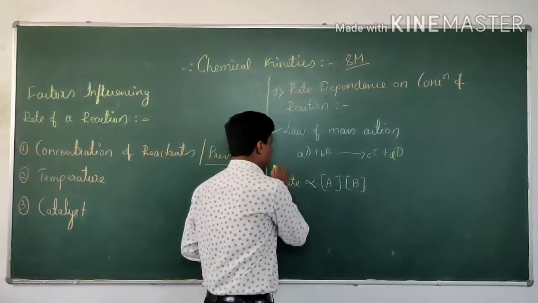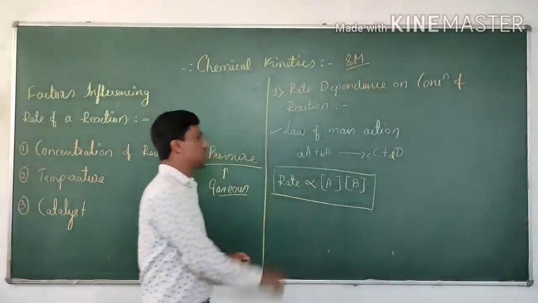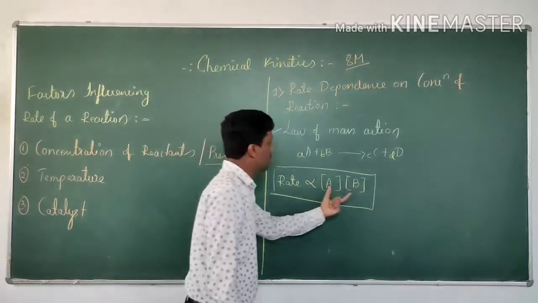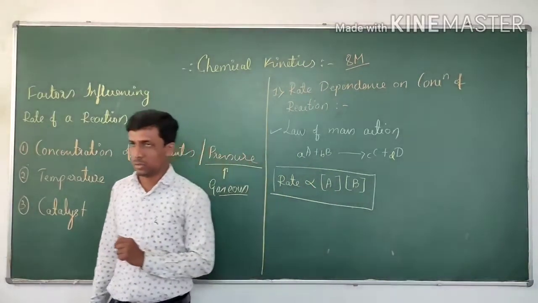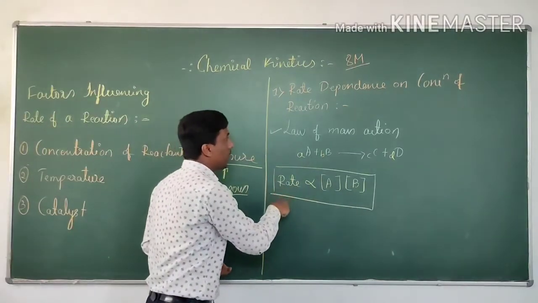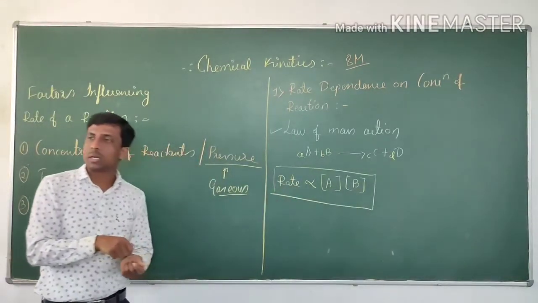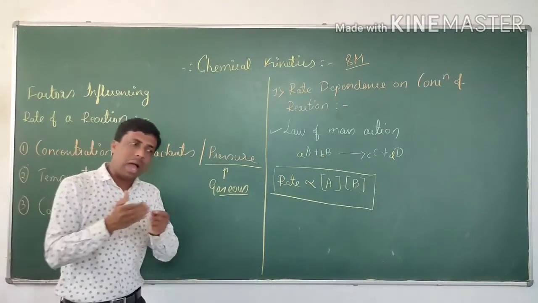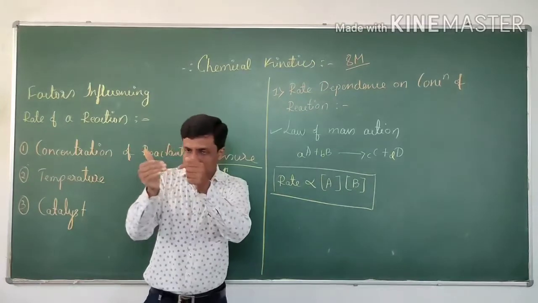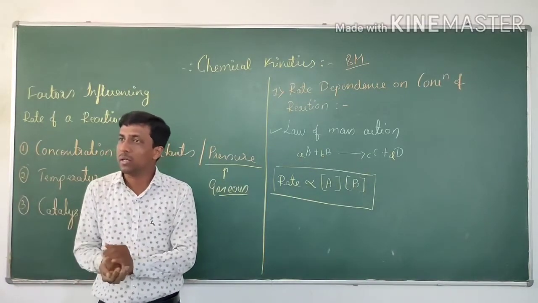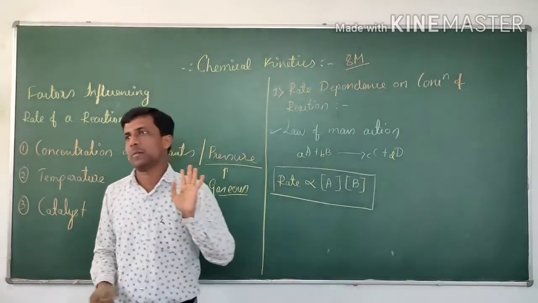This is the mathematical form of the law of mass action: rate is directly proportional to the product of molar concentration of the reactants. How does the rate depend? It directly depends on the concentration. What does this mean? As time passes, the concentration of the reactant decreases. As the concentration of the reactant decreases, the rate also decreases.